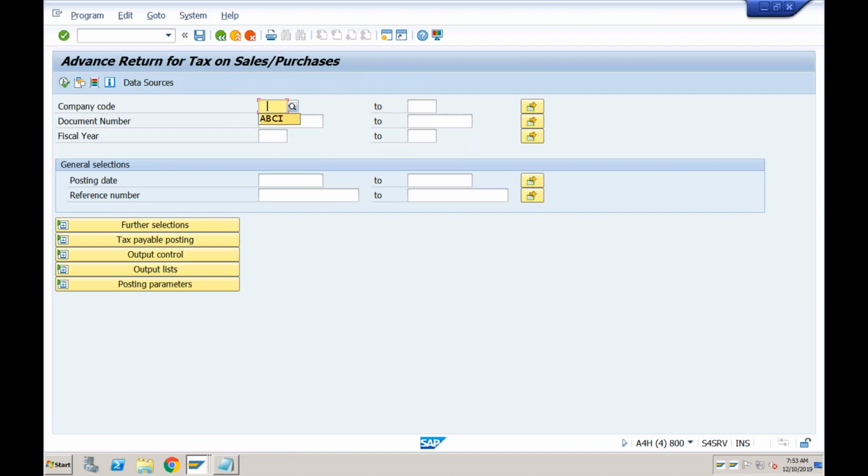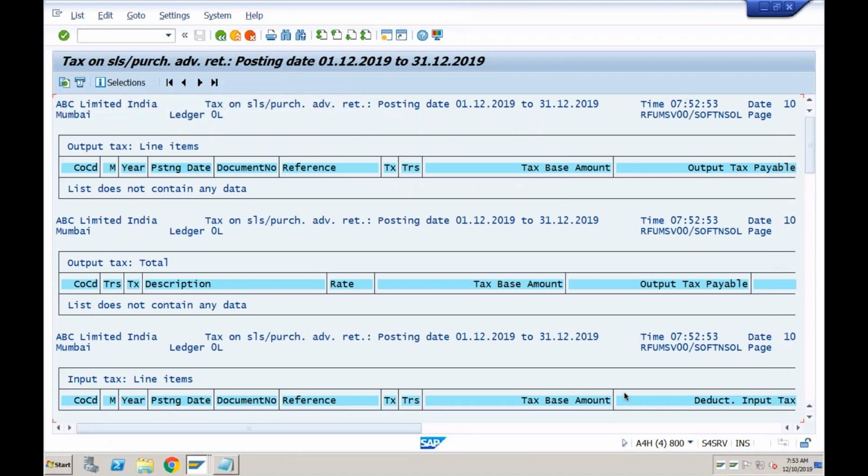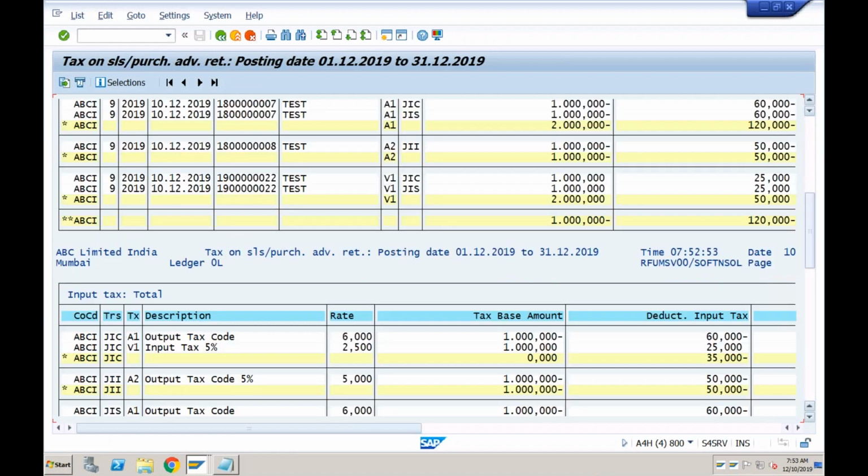Okay, so whatever is the amount that you need to pay, execute it. How much is the total amount? So yes, so you need to pay total of 120 to the government. Okay, because your total output is 120 plus 50, 170, and your total input is 50. So you need to pay 120.